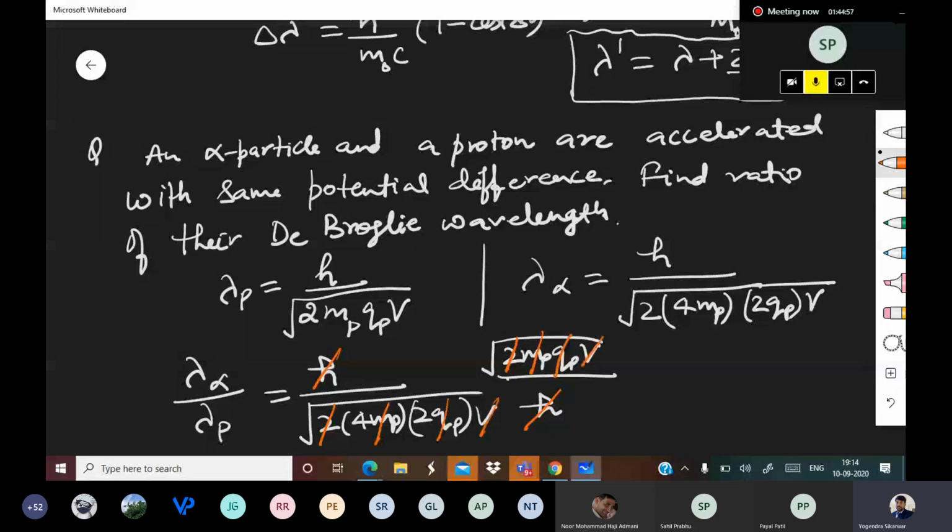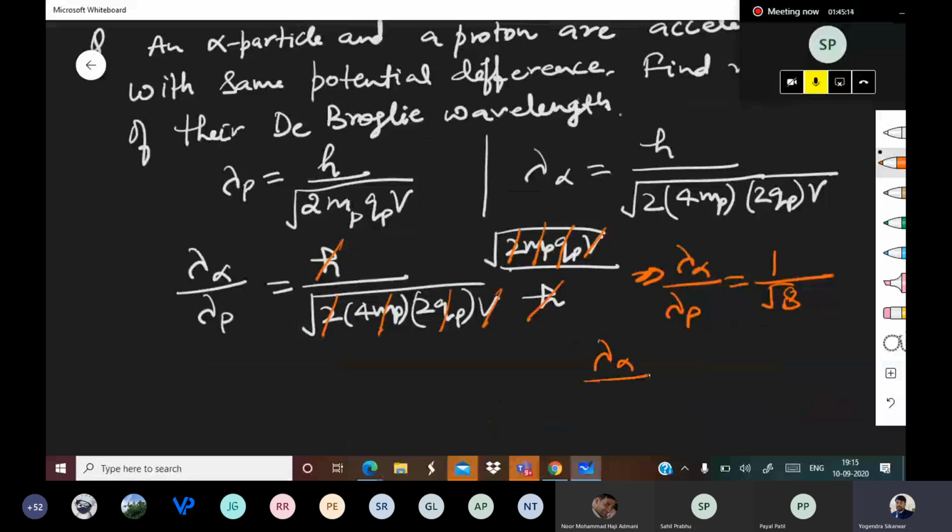That gives us lambda alpha upon lambda p is equal to 1 upon root 8, and that will be nothing but 1 upon 2 root 2. Answer.